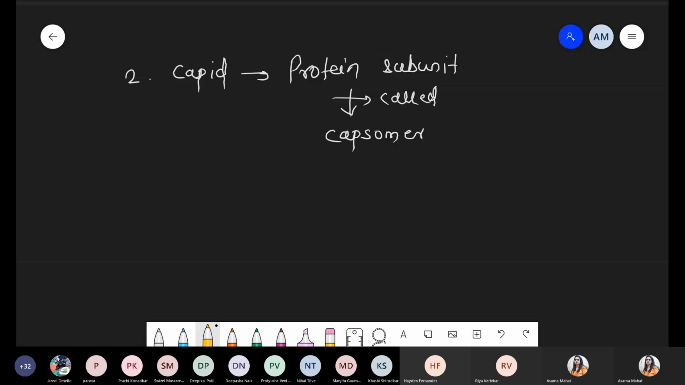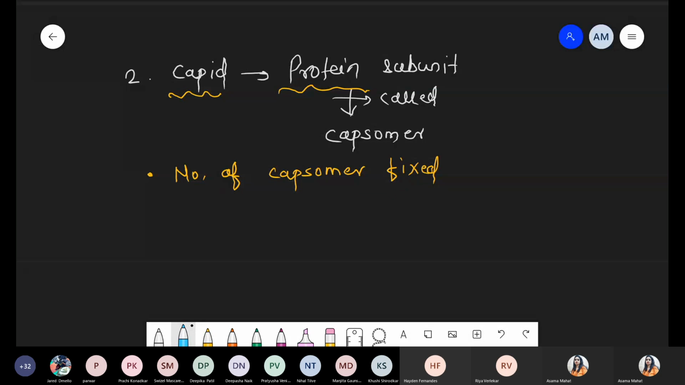Now what happens when we talk about the capsomer? The number of capsomers is fixed from virus to virus. So the first point with respect to capsomers: they are protein subunits, because it cannot be just one protein. Definitely there is more than one protein, and when those proteins associate with each other, they form a capsid. So the capsid is entirely made up of protein, and the number of capsomers, the protein subunits, is fixed.